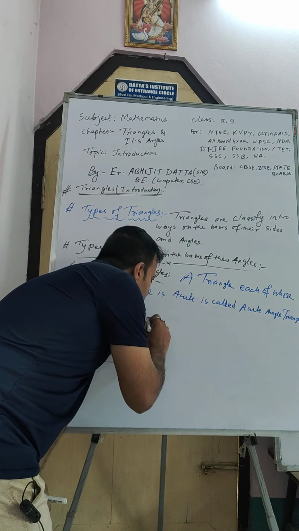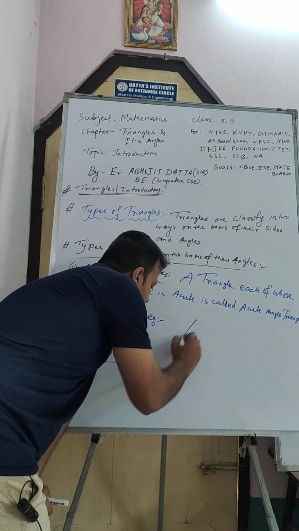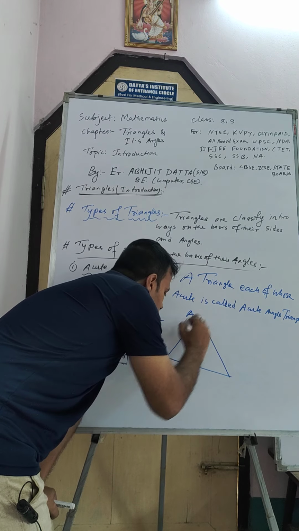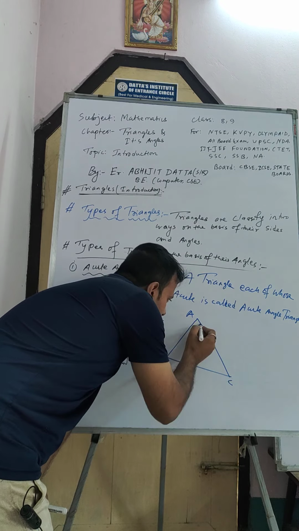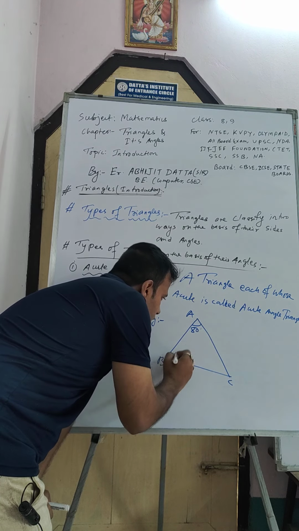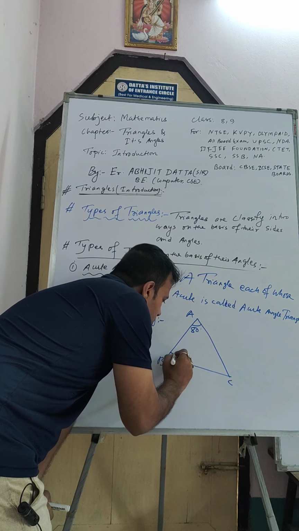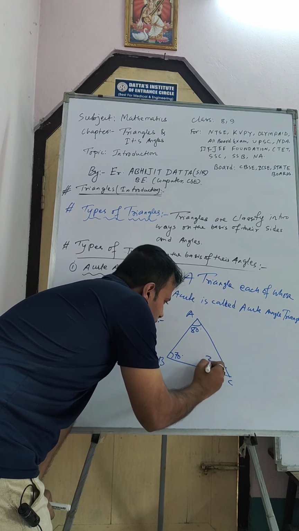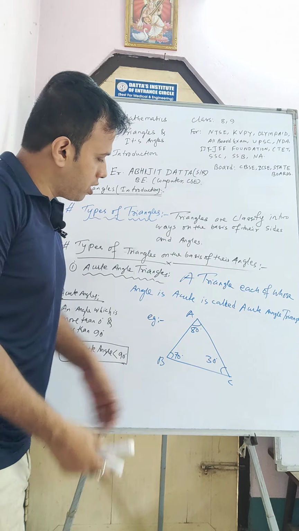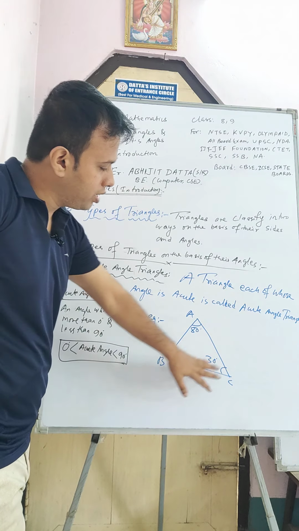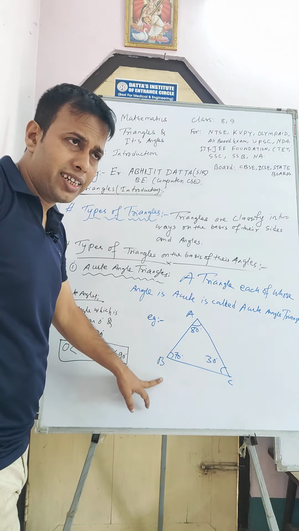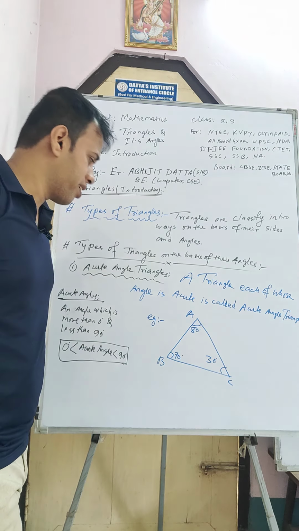So let's give one example here. Suppose this one is a triangle ABC. This angle is suppose 80 degree, this angle is suppose 70 degree, and this angle is 30 degree. Look here, all the angles are less than 90 degree. 80 is less than 90, 70 is less than 90, and 30 is less than 90.